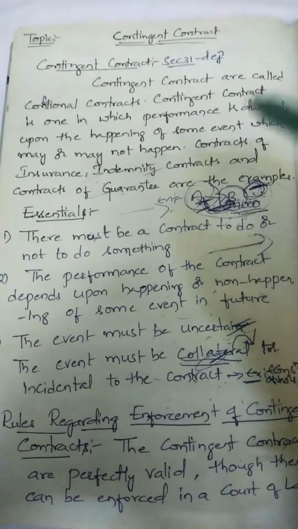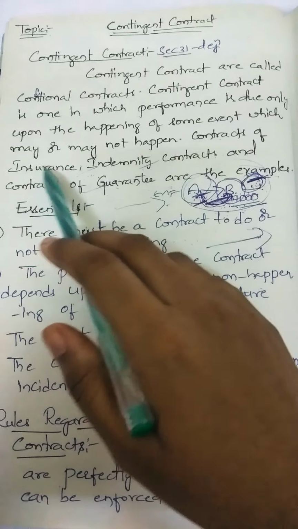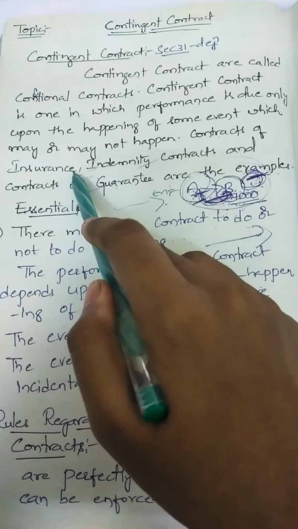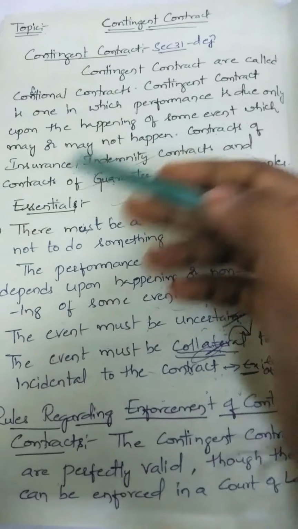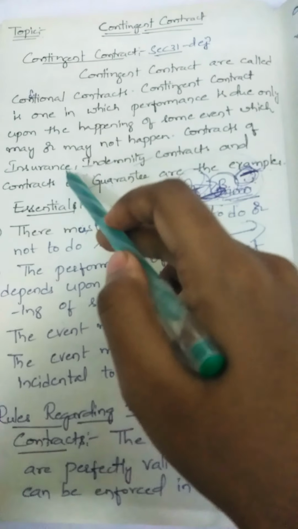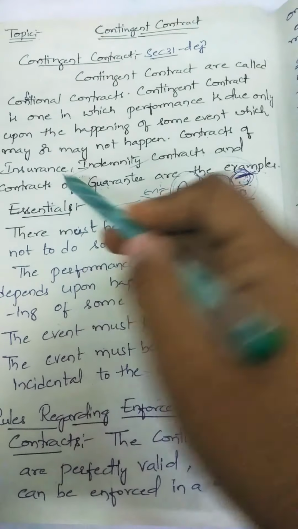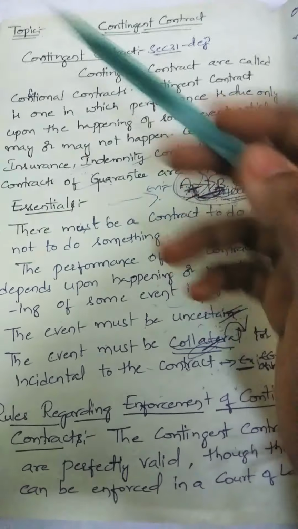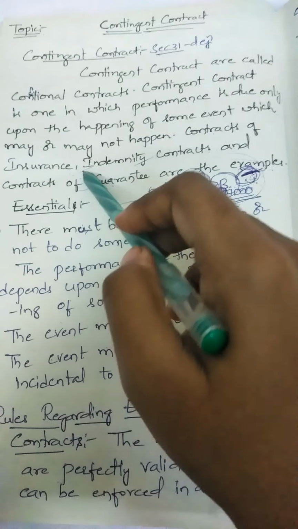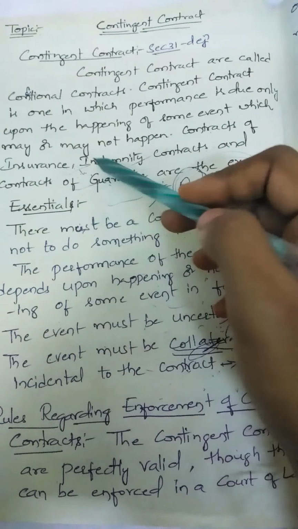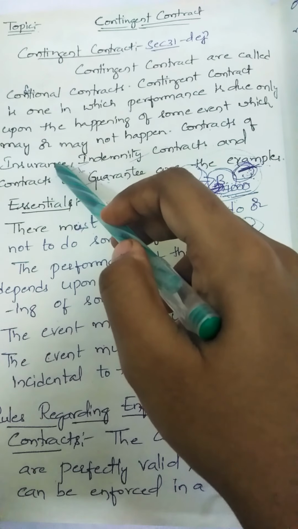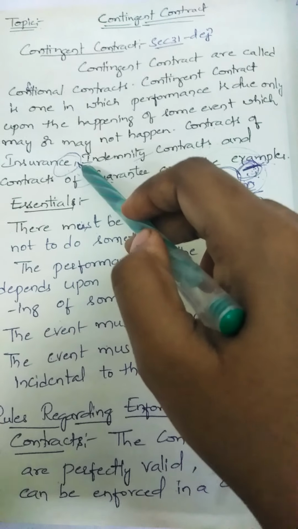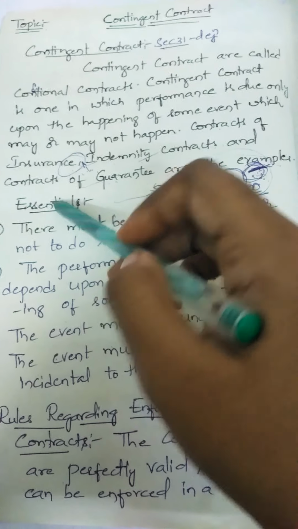For example, take insurance contracts. In insurance contracts, a person enters into a contract with the insurance company for any damage that occurs in the future. Suppose A enters into a contract with the insurance company that if A dies because of some accident, that accident may or may not happen. What is the event here? The accident is the event, and it may or may not happen. If the accident happens, the company will give the policy amount to the family members.